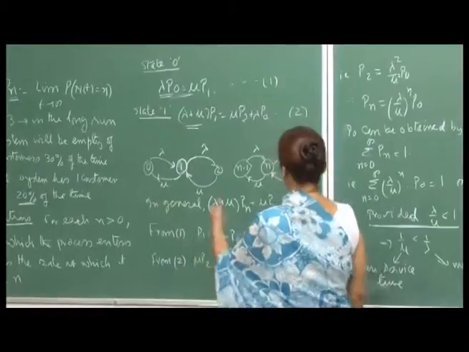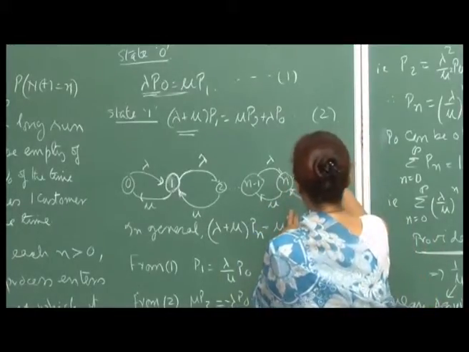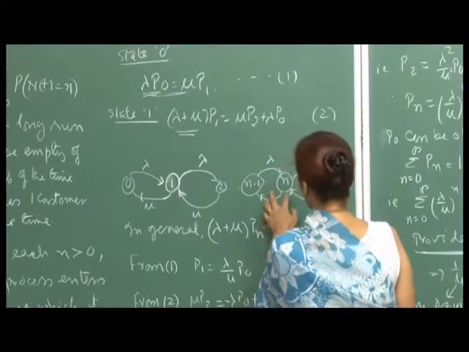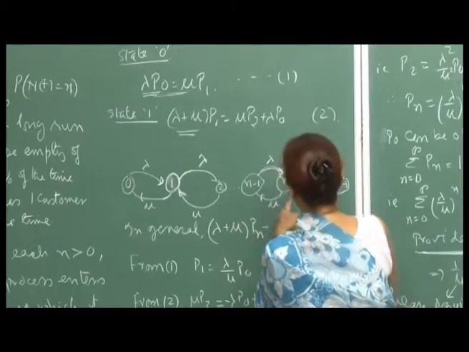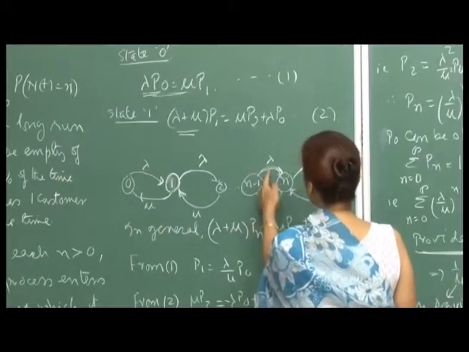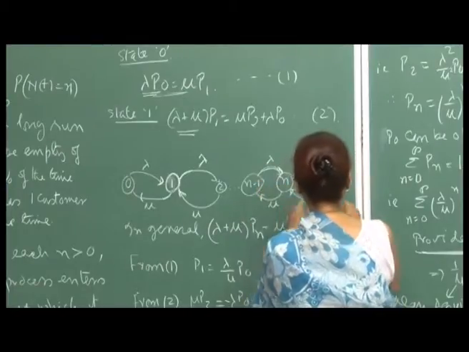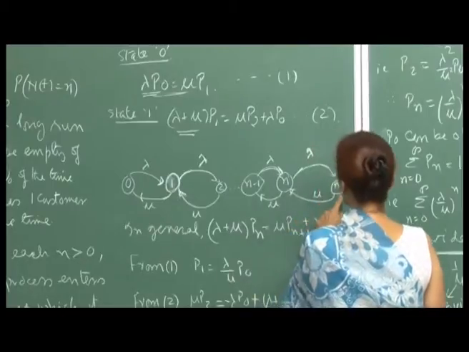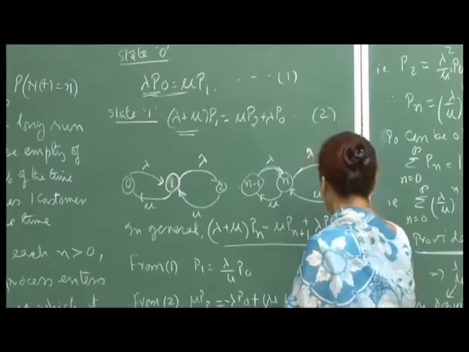And so, in general, again the same thing. For state n, you are leaving it because there is an arrival and you are leaving it because there is a departure. So, these two, lambda plus mu, and then you are coming to state n from n minus 1 at the rate of lambda P n minus 1, and from n plus 1 at the rate of mu P n plus 1. So, in general you can write this.